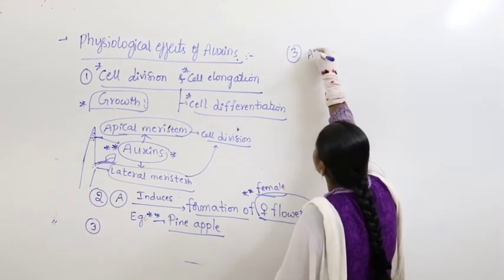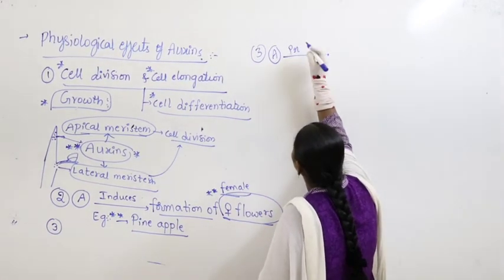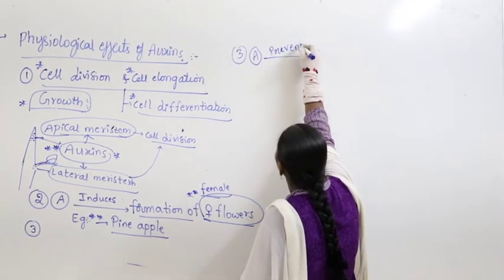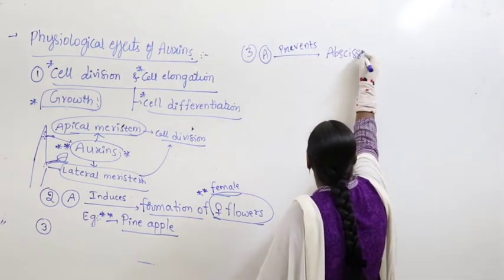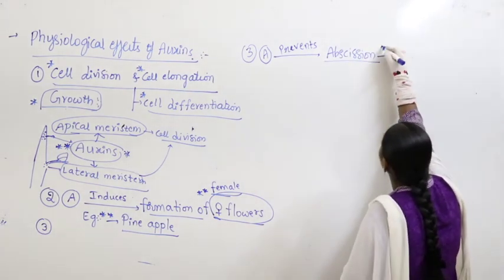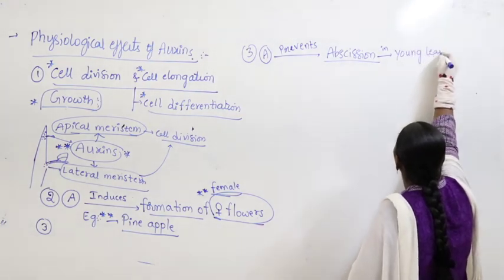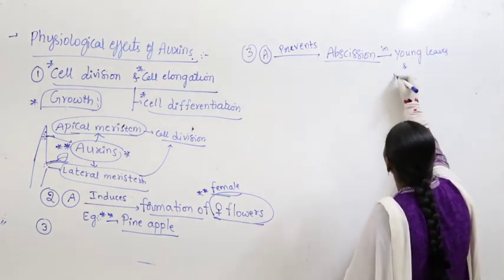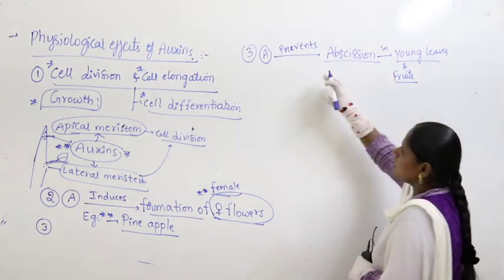And the next most important one is this. Auxin does two functions. It prevents abscission in young leaves and young fruits. What's the meaning of this?